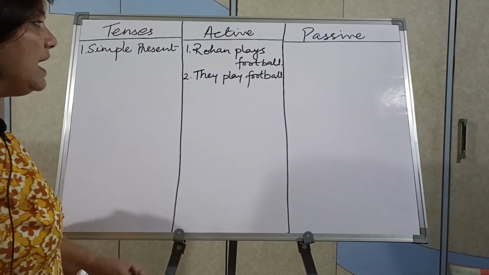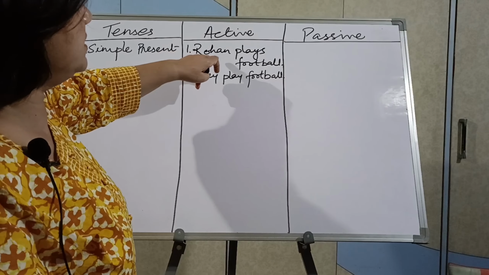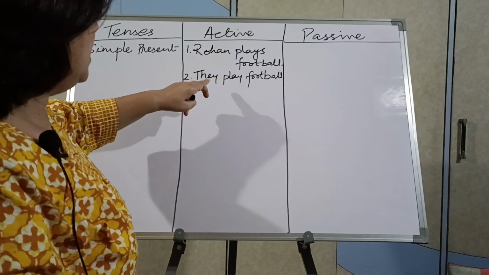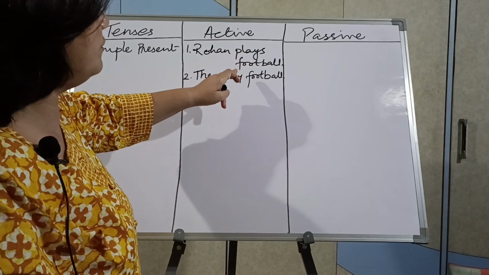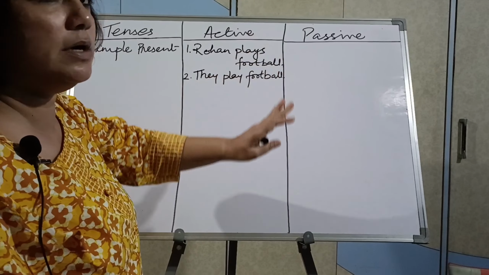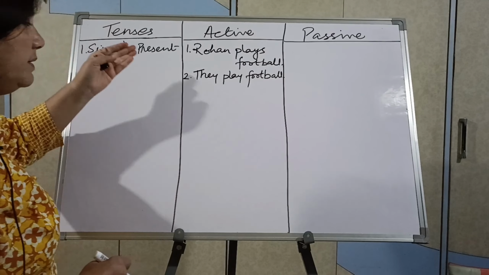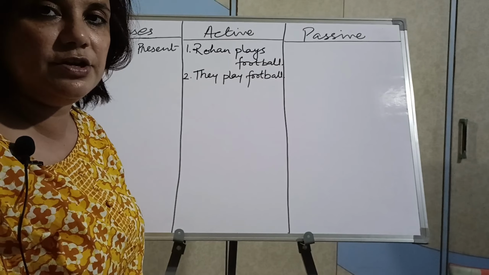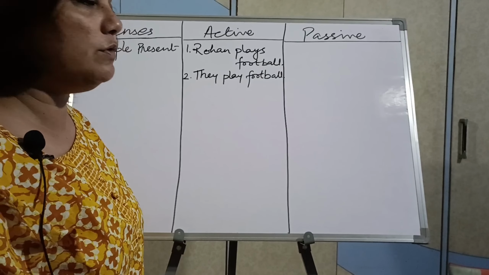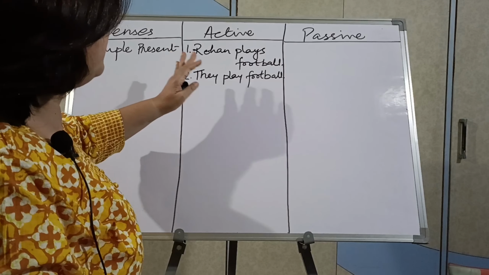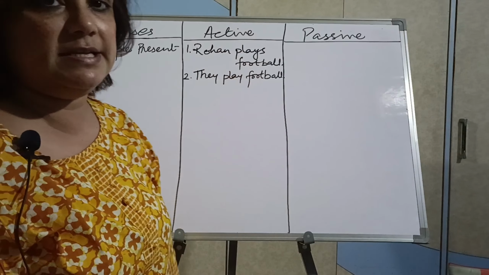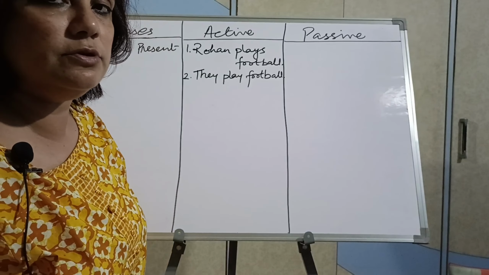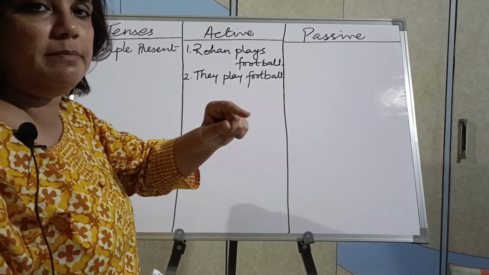Okay, so why have I taken these two examples? Because in the first it is third person singular, and here third person plural I have taken, because there are changes of verb, so there you will understand how to change them. It is simple present tense. A tenses video has been made earlier, so you are well versed with tenses. So I told you the rule that tense will remain the same while changing from active to passive, and object will become subject.